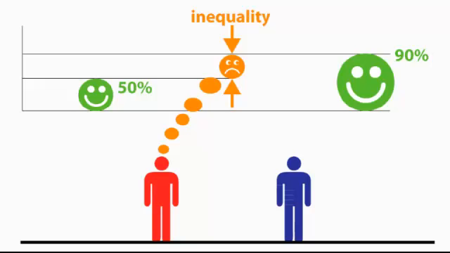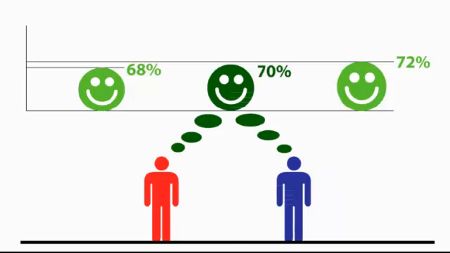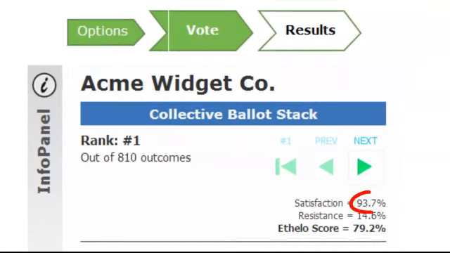A stronger collective agreement would be one where the two parties were 72% and 68% satisfied, respectively. The average satisfaction in that case is still 70%, but now the gap between the two parties is only 4%, rather than 40%. Because there is greater equality between the parties, the outcome will be more stable and benefit from greater collaboration. The Ethelo score looks firstly at how satisfied people would be made on average by an outcome, and secondly, how much resistance there would be to that outcome because of unfairness.